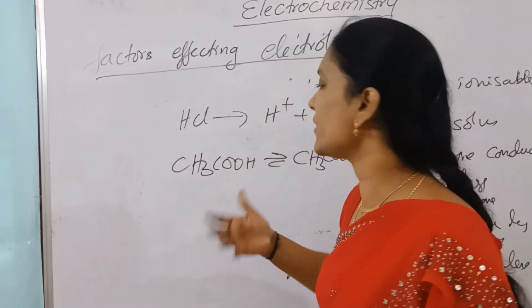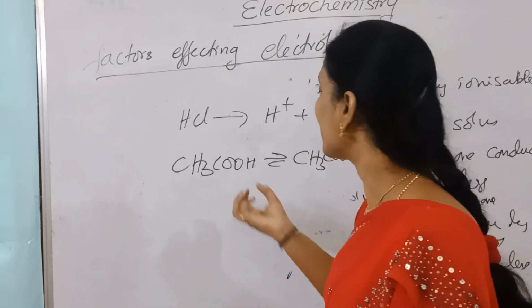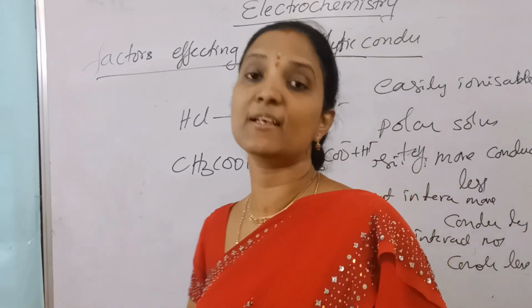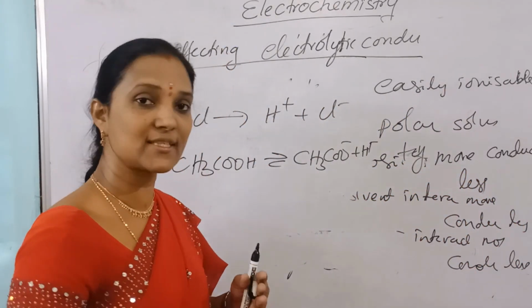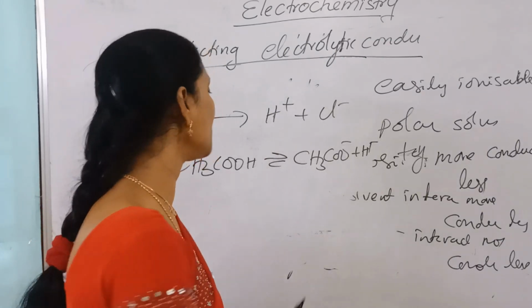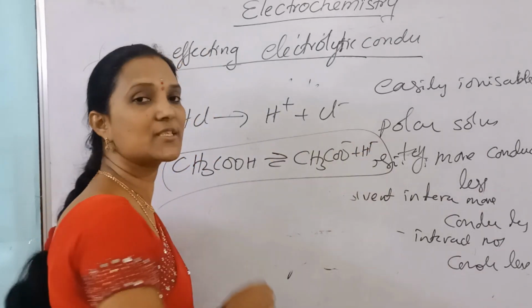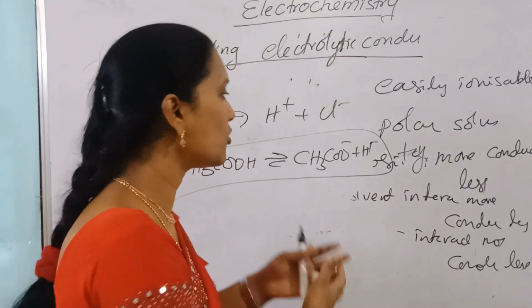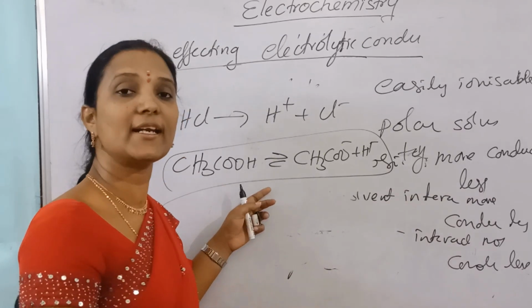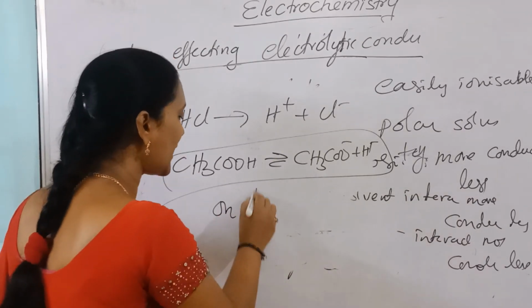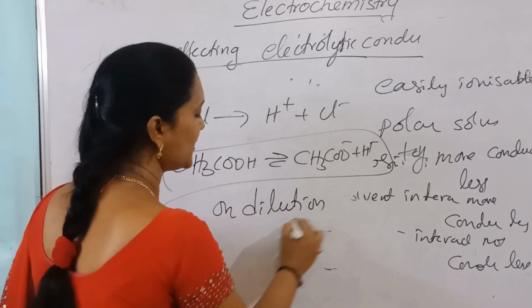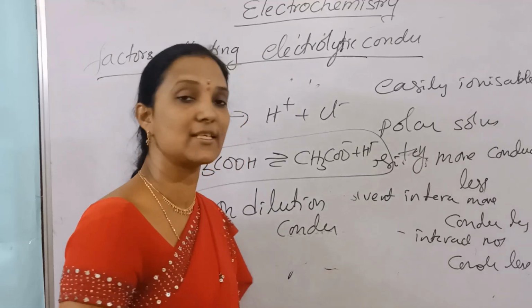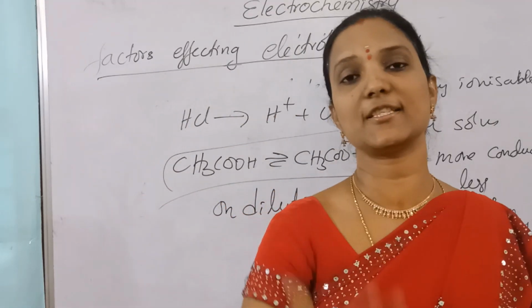Here, on dilution, if you add more water, the degree of ionization increases and more ions are formed. Concentration decreases, dilution increases, and the number of ions produced also increases. So more ions are formed and conductance increases. So on dilution, conductance increases in weak electrolytes. Concentration decreases, conductance increases.